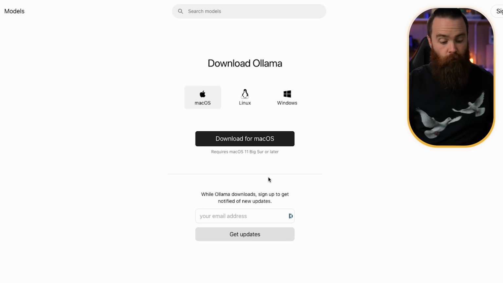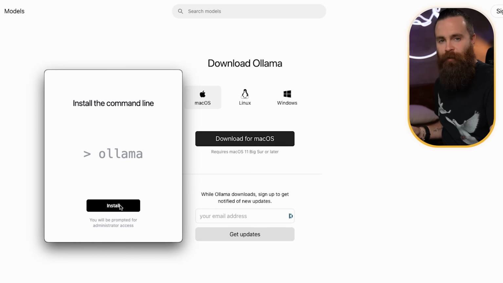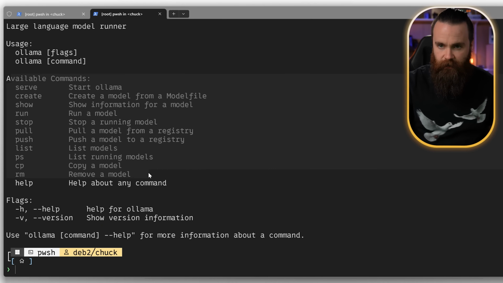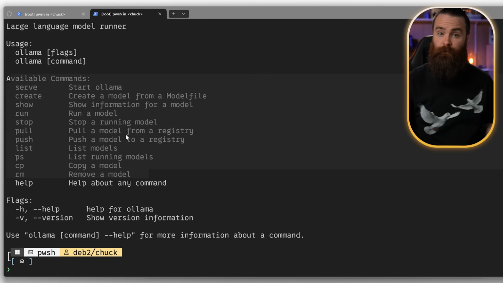Now, the other option for running AI models locally is one I love and I use all the time. It's called Ollama. This thing is simple and fast, but it's CLI only. For me, I love that, it's perfect. You can head out to ollama.ai or ollama.com. Click on download, they have it for Mac, Linux, and Windows. Once installed, you'll go to your CLI and type in ollama. We'll just do -h to make sure it works. It'll tell you how to use it. If you see all this, you're good. Now we can download and run our first model.